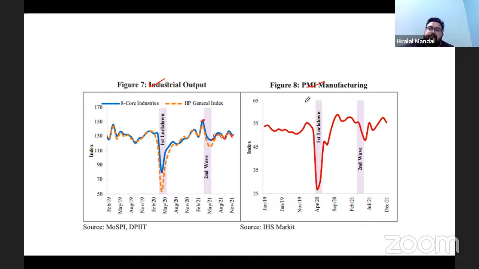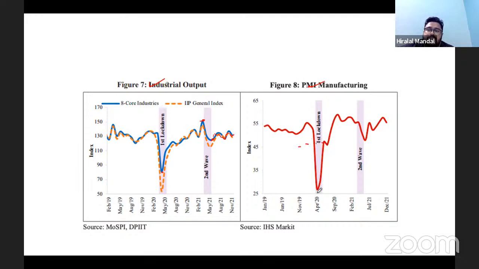If it is more than 50, you can see that more producers are looking for more projects, and the production may see a positive growth. But if it is going below 50, it is a lack of confidence in manufacturing.